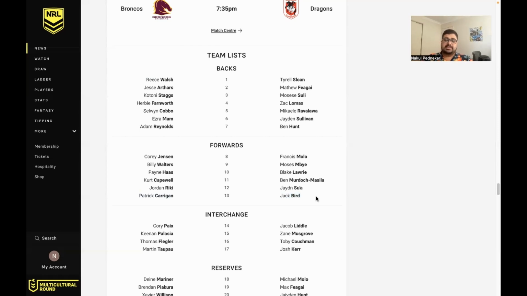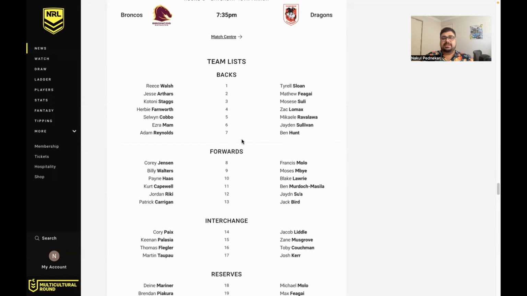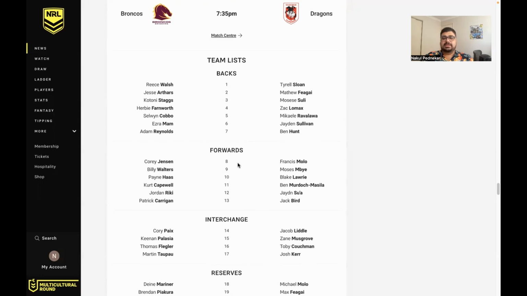Jack Bird, I'm most likely going to be trading him into my centers in NRL Fantasy. He had a good start to the year last year, and his minutes are only going to increase as the year goes on. Playing up against his old club, I'm very keen to get Jack Bird into my centers in NRL Fantasy. Aside from that, Terrell Sloan, I know he had a good game last week, but they beat the Titans. He's not an involvement guy. I wouldn't be bringing him into NRL Fantasy personally, and I couldn't do it in Supercoach either, taking up a valuable fullback spot, unfortunately.